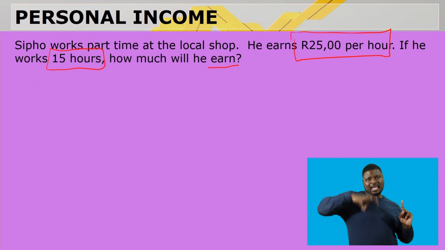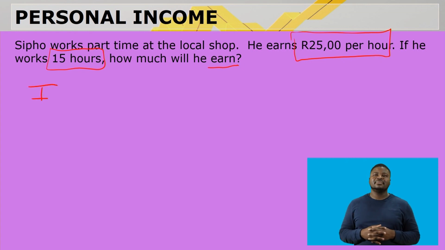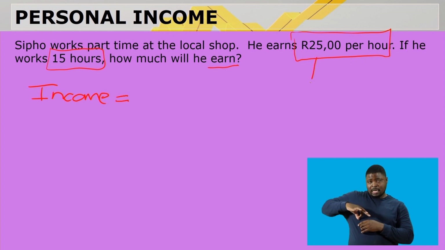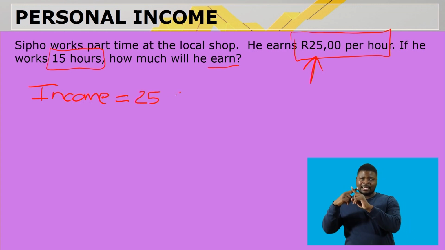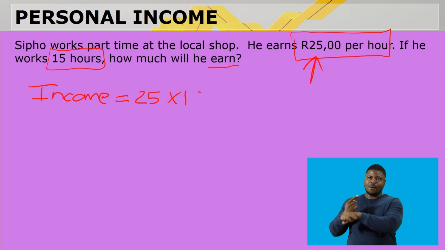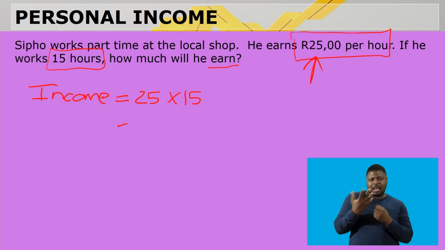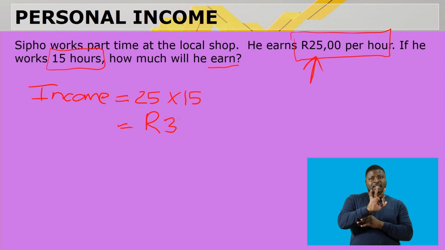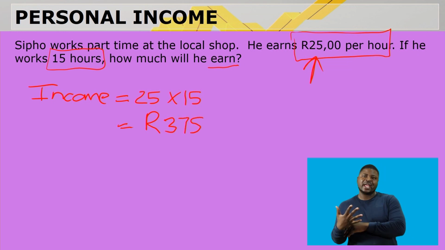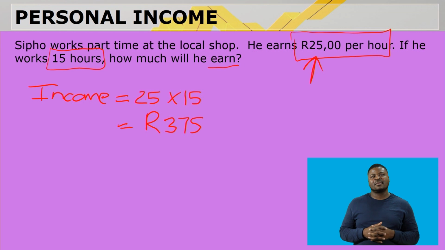So that's going to be my income, is the 25 Rand times 15. So for that 15 hours, he would have earned 375 Rand.